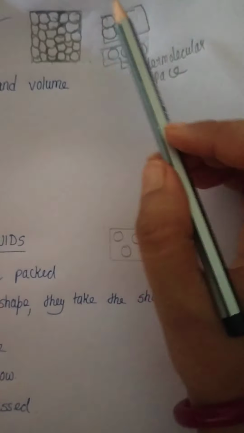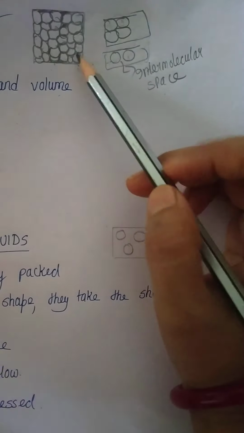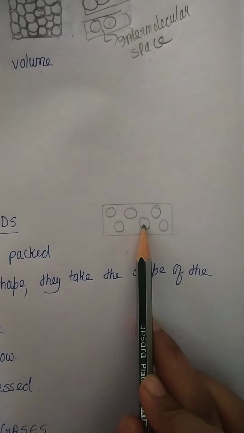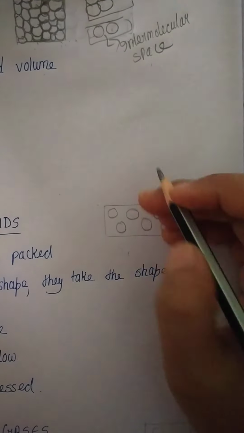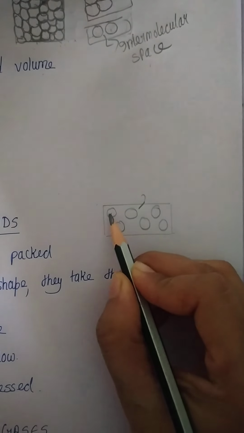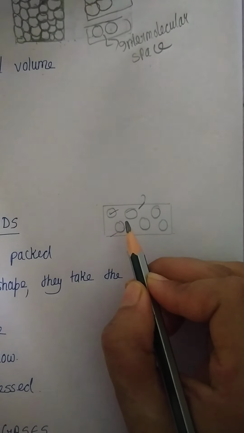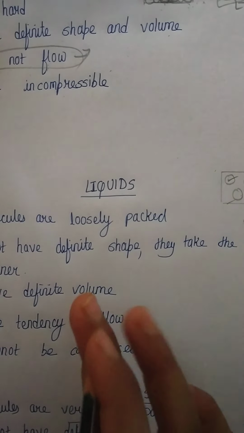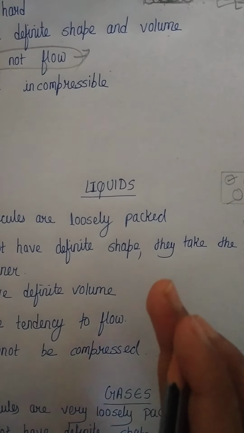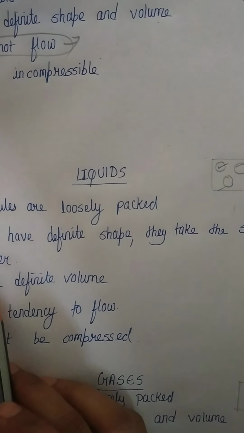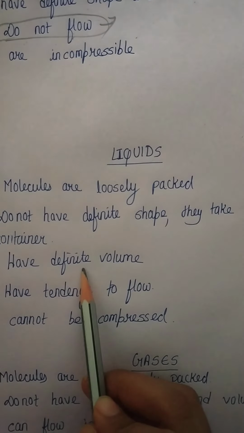Now let's move to the second state, that is liquid. In solid we saw that they do not have any intermolecular space, but in liquid, since the molecules are not very closely packed, they are loosely packed, so they do have intermolecular space. This is one molecule, the second molecule, the third, and between them there are spaces. So liquids have intermolecular space. Here the molecules are loosely packed. That's why they do not have any definite shape. They take the shape of the container in which they are poured, but they have a definite volume.